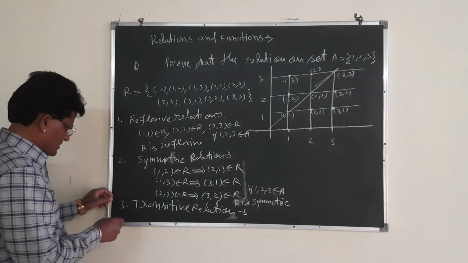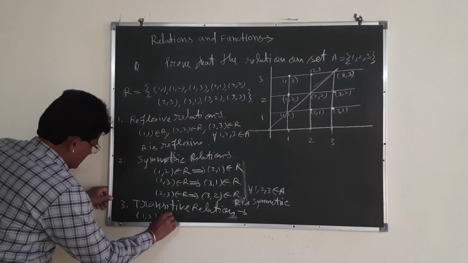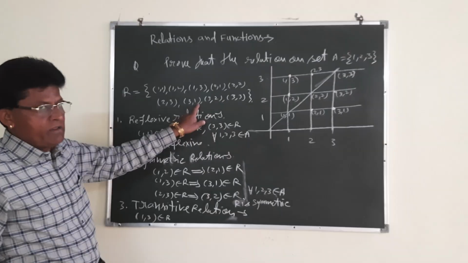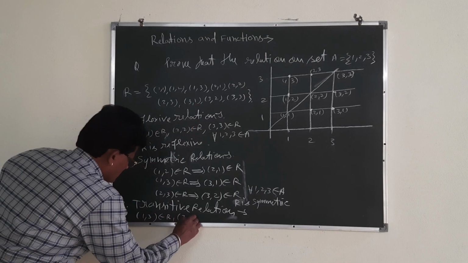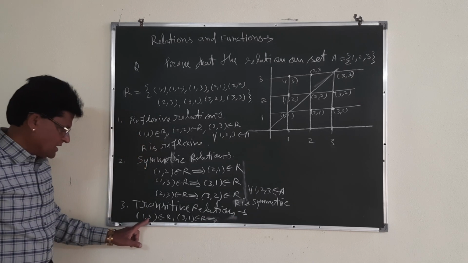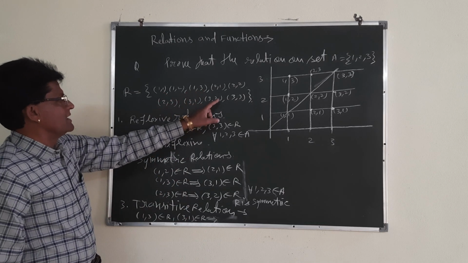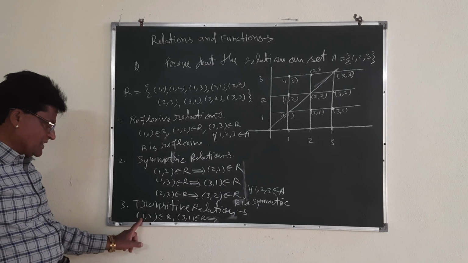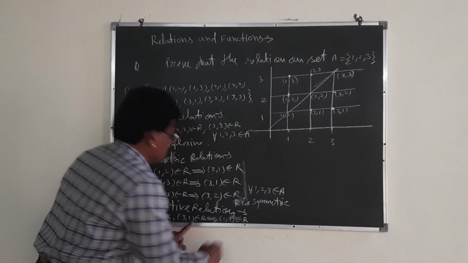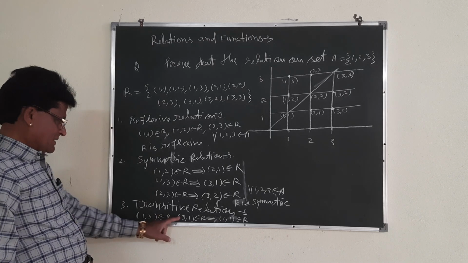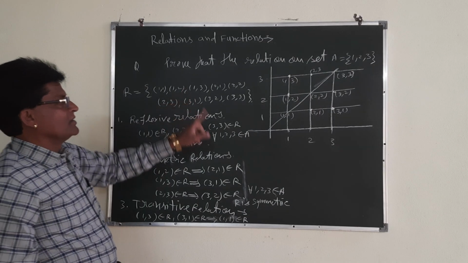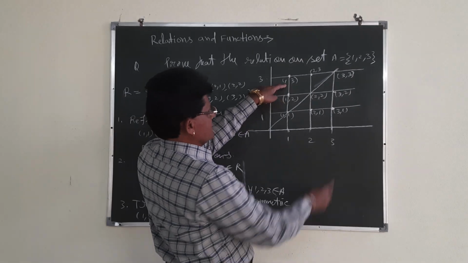Let me take an example. Suppose 1, 3 belongs to R. See carefully, concentrate over here. 1, 3 is here, and I am going to take 3, 1. 3, 1 is also here, 3, 1 belongs to R. It implies, carefully see my dear students, that I have taken 1, 3 belongs to R and 3, 1 belongs to R. Then I take the first element of the first pair and the last element of the second pair: 1, 1 also belongs to R. Yes, you see 1, 1 belongs to R. See the diagram: 1, 3 is here, 3, 1 is here, 1, 1 is here.